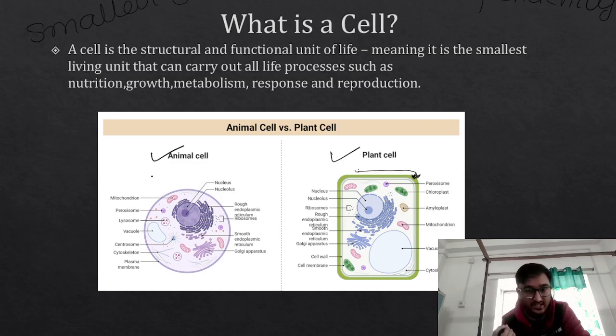One more difference that is very much visible is the vacuole. If you see the vacuole, this is the vacuole. In case of an animal cell, the vacuole is very small and it is not located in the center. And here, in case of a plant cell, there is a large vacuole. A very large one is present, right? So these two differences are very much visible. There are many others that we will see.